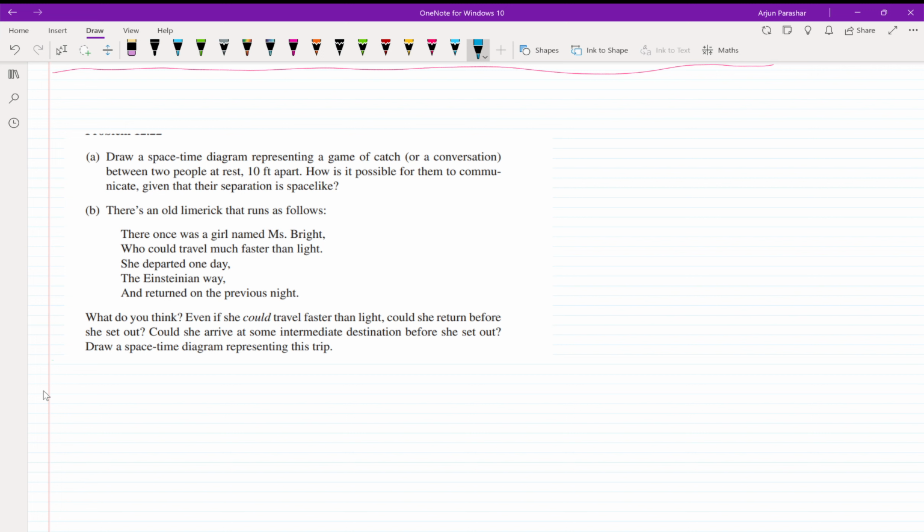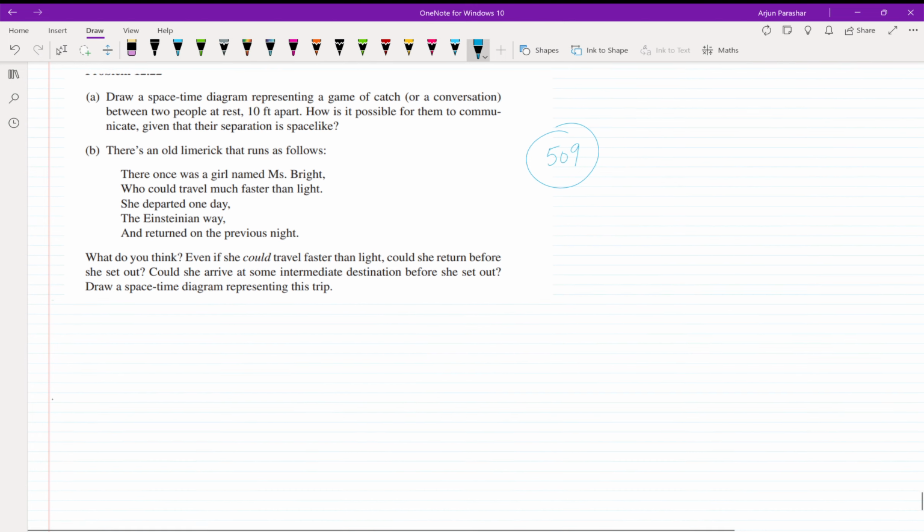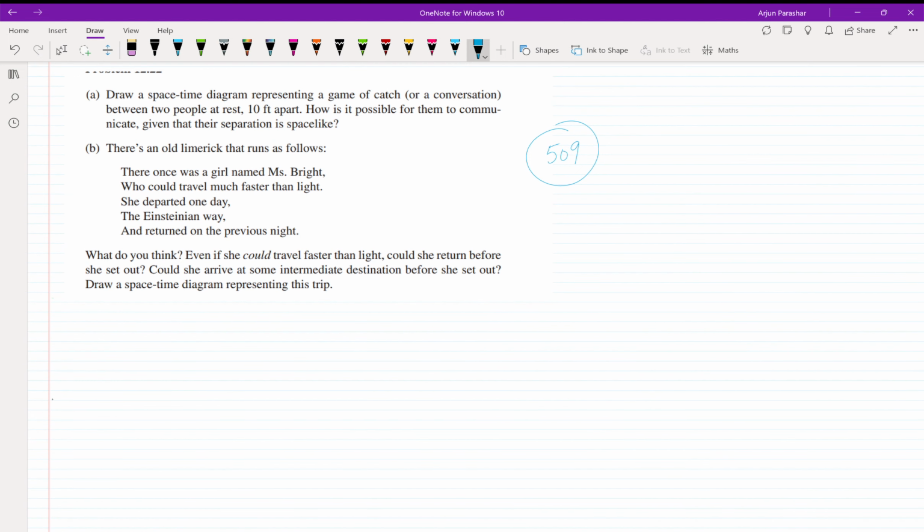Hello everyone, welcome back. Now let us start problem number 22 on page number 509 of Griffiths Electrodynamics, chapter number 12. So the problem says, draw a space-time diagram representing a game of conversation or a catch between two people at rest 10 feet apart, how it is possible for them to communicate.